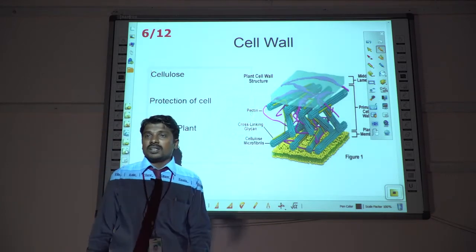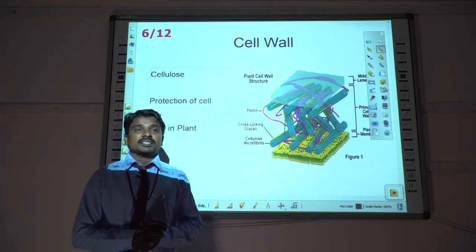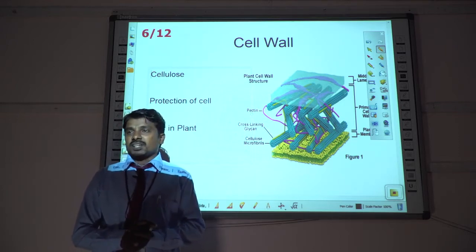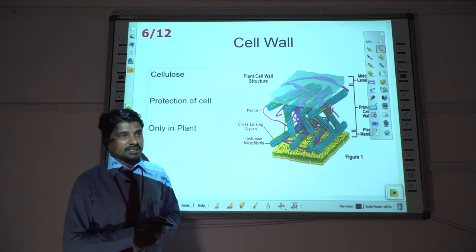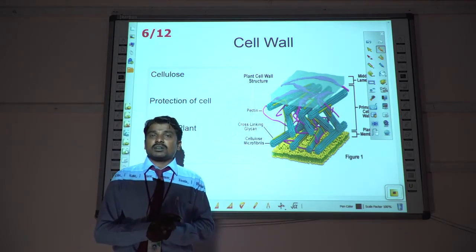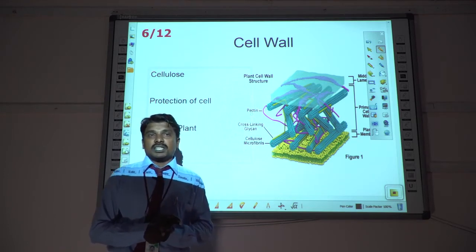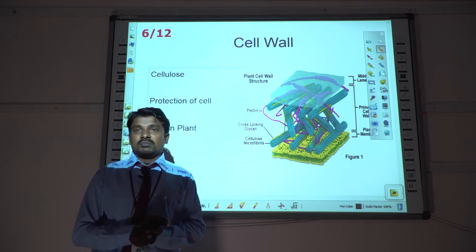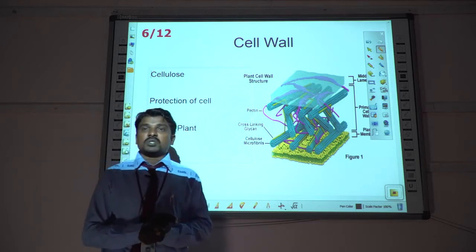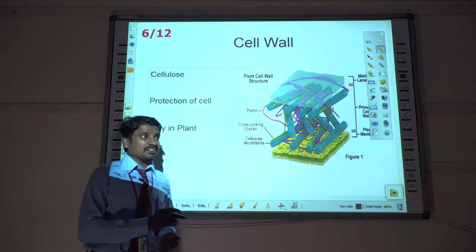Next, the cell wall. It is a three-layered membrane. It protects the entire cell from external foreign pathogens, and it is made up of the chemical composition of cellulose. It is nothing but a polysaccharide sugar molecule, and it is only present in plants.